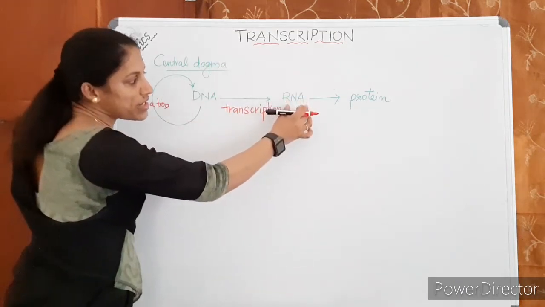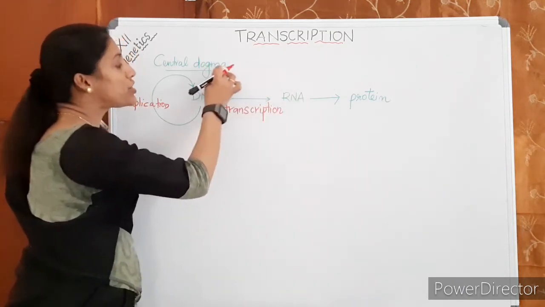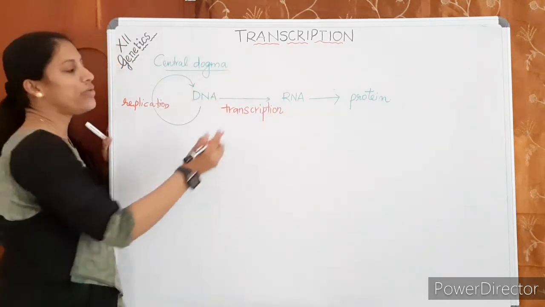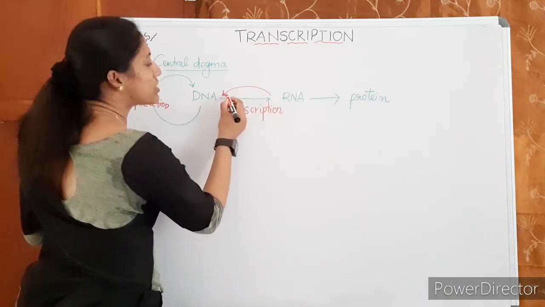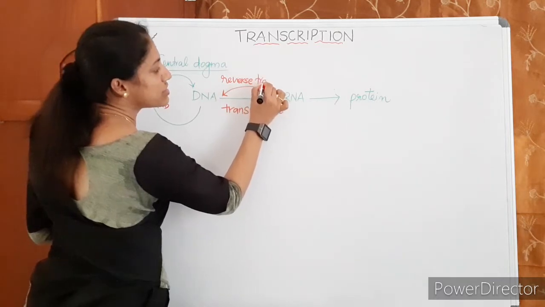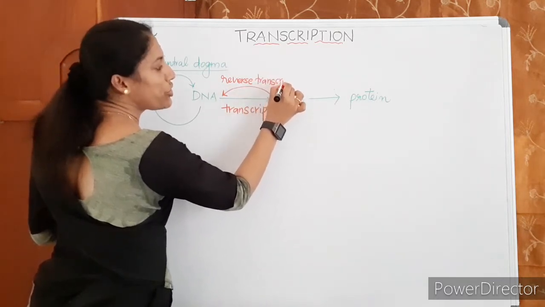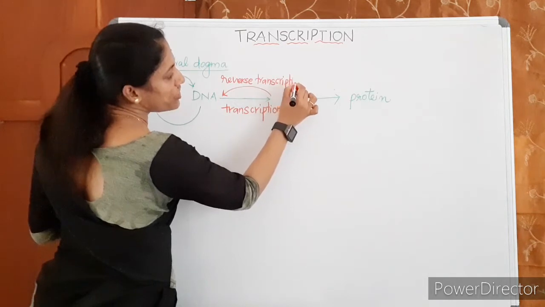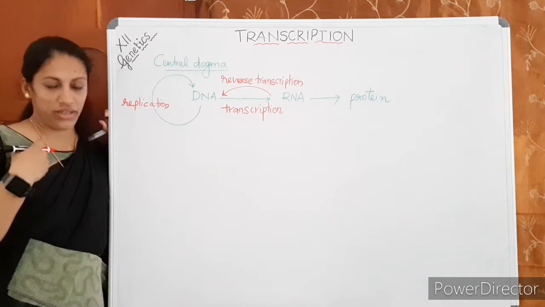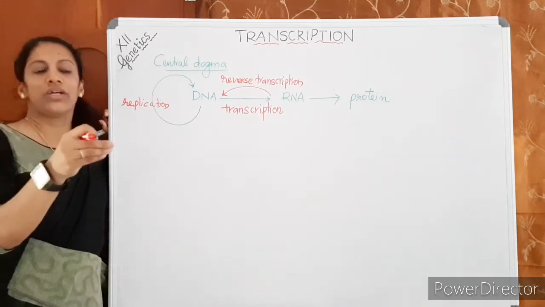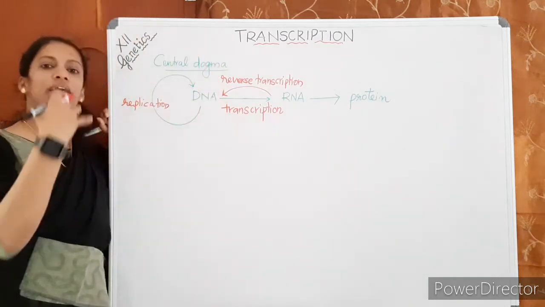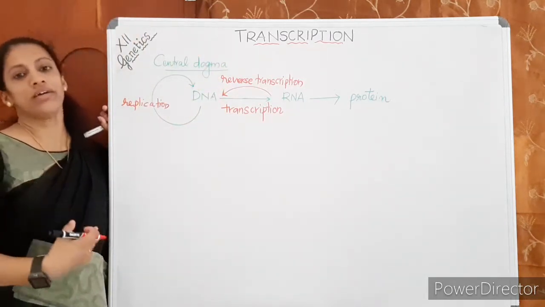If the information is in the RNA and it is copied and converted to DNA, RNA to DNA, what do we call it? Reverse transcription. It takes place in some viruses. In the case of human immunodeficiency virus, HIV, when HIV enters the human body, its RNA should be reversely transcribed to DNA, and this DNA can make changes in our cells.